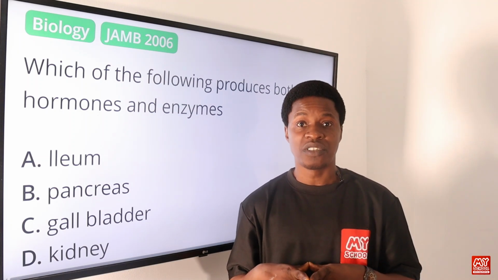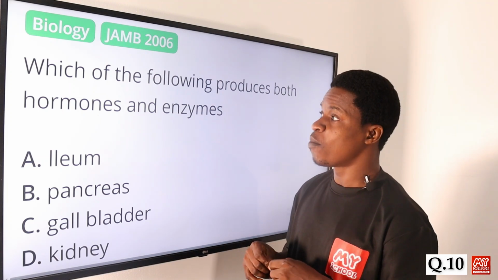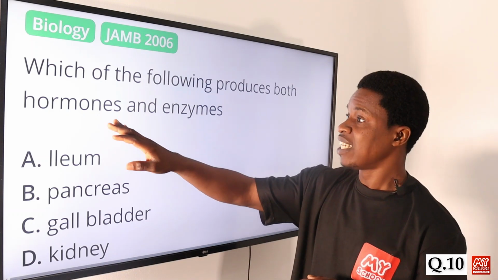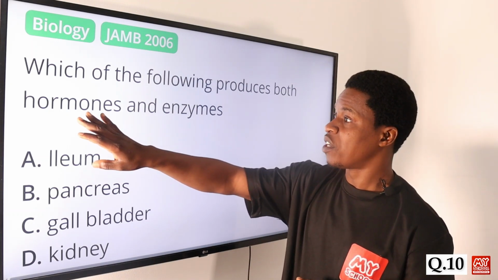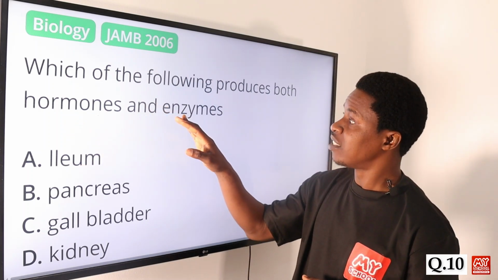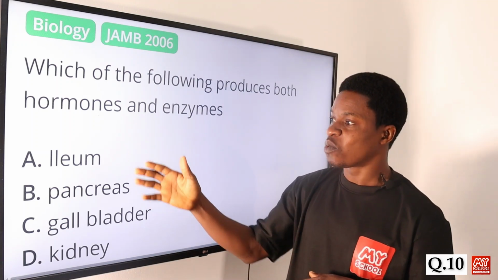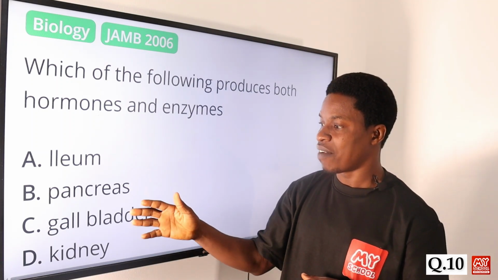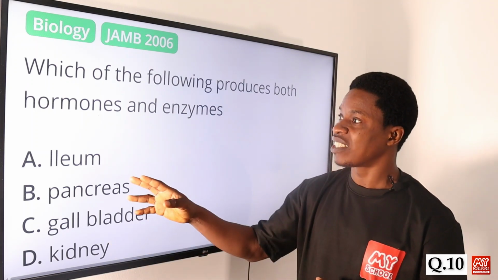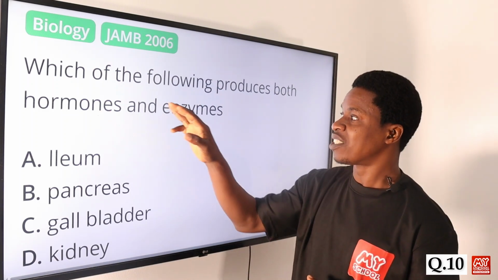Now let's move on to question number 10. Which of the following produces both hormones and enzymes? Both hormones and enzymes. Yes, we understand that hormones usually come from what we refer to as the endocrine glands, and then the enzymes come from what we refer to as the exocrine glands. So among all of these, we have the ileum, the pancreas, the gallbladder, and the kidney. The pancreas is actually responsible for the production of both hormones and enzymes, and I will explain why.